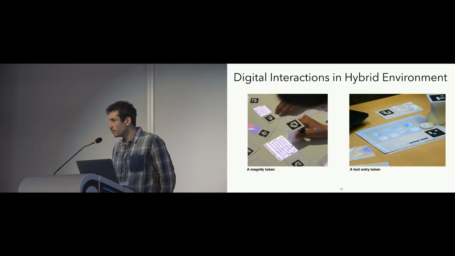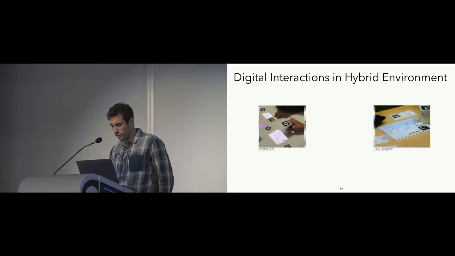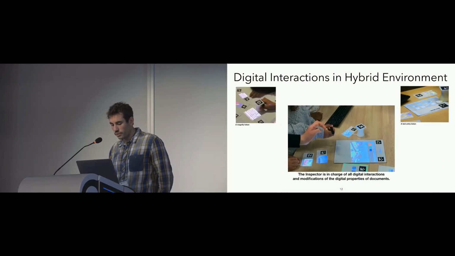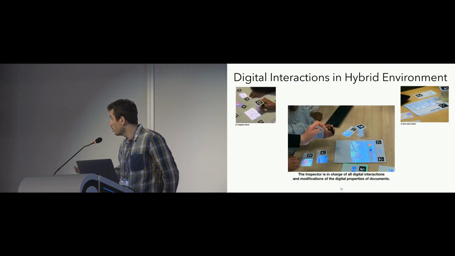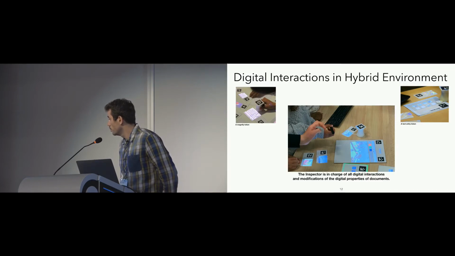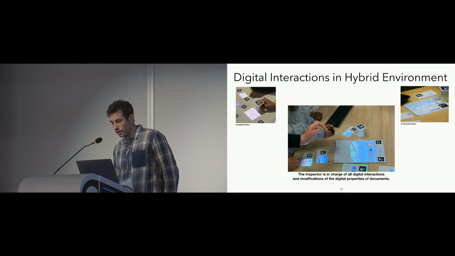So we asked ourselves, how can we go further without multiplying those tokens? The answer to that question is the inspector. The inspector is in charge of basically all digital interactions and modifications of digital properties of documents, and it regroups all interactions that are normally done in a WIMP interface.